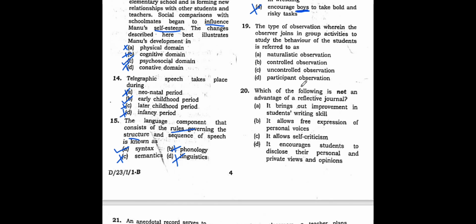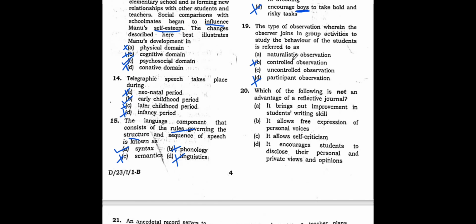Participant observation is the wrong answer here. Controlled observation is also a wrong option here. See, here a researcher is joining a group of students and studying the behavior of the child. So what is he going to do? He is studying the child in what type of environment? In an uncontrolled environment as well as in a natural environment.